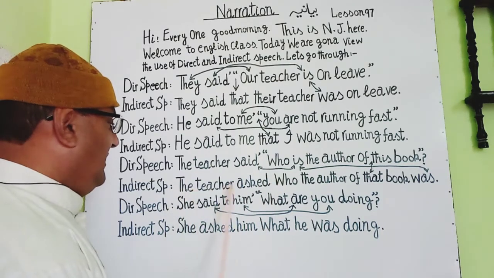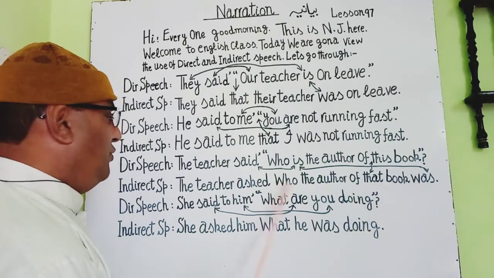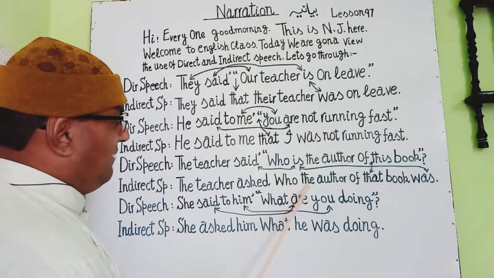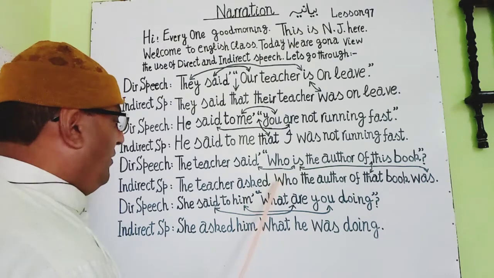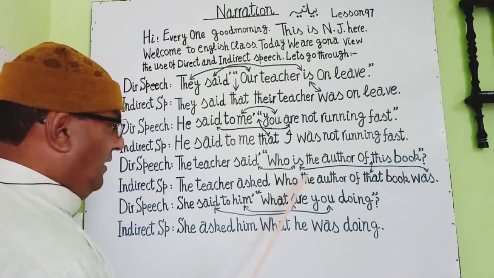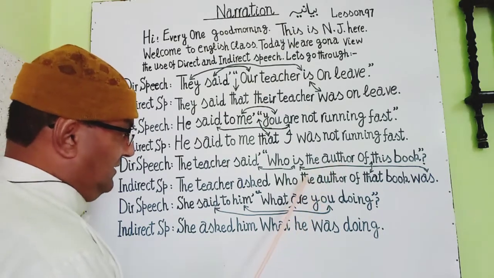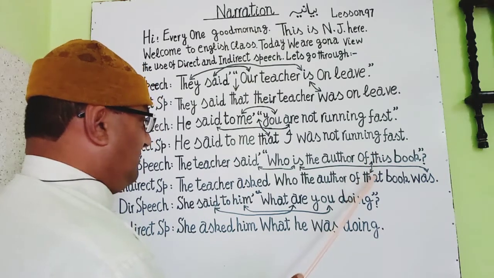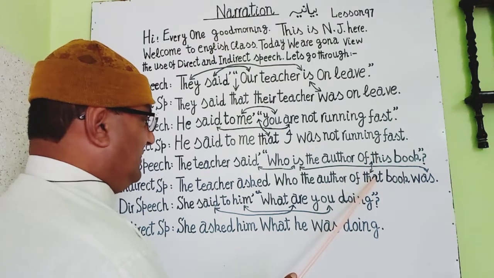Now here see, the teacher asked who the author of that book was. Now here you see that it is a positive statement. Now we have written who here, and then we have changed the interrogative sentence into a positive one. This will be replaced by that. By rules, there are certain words that will change.